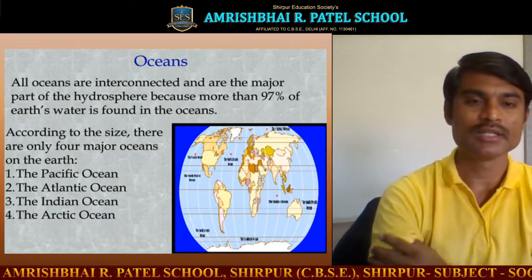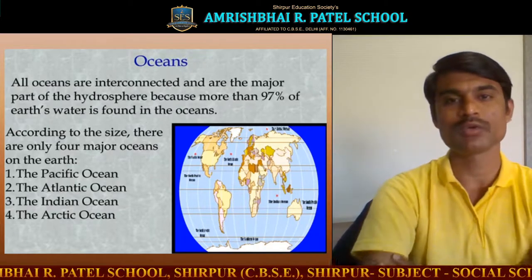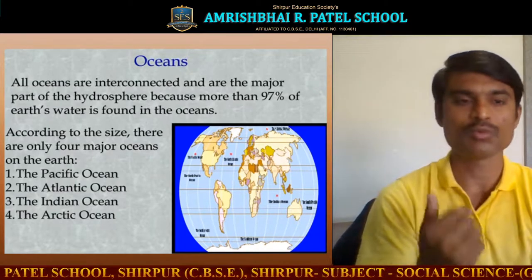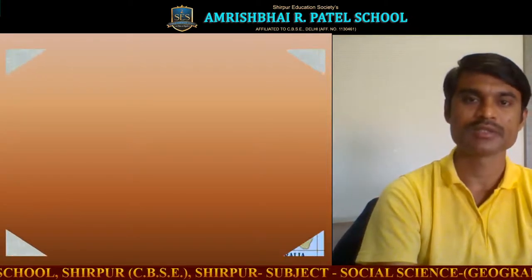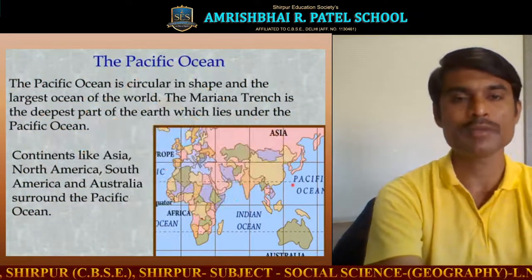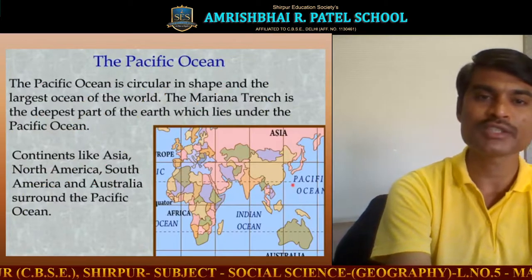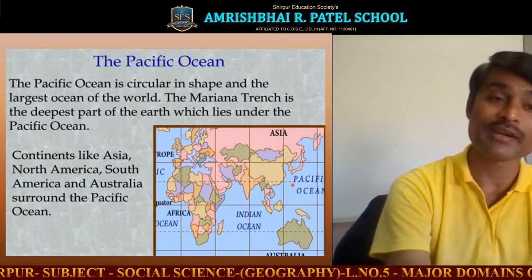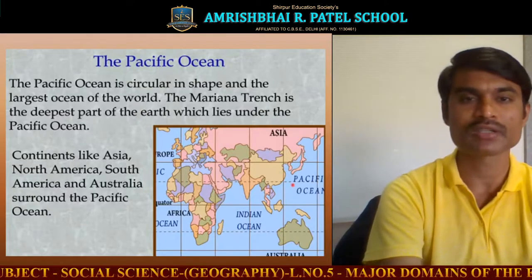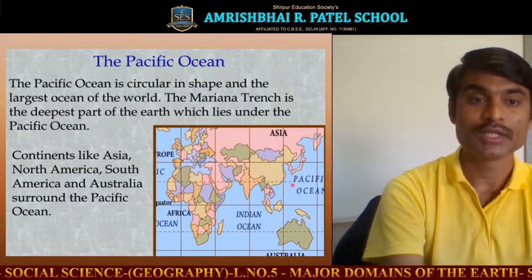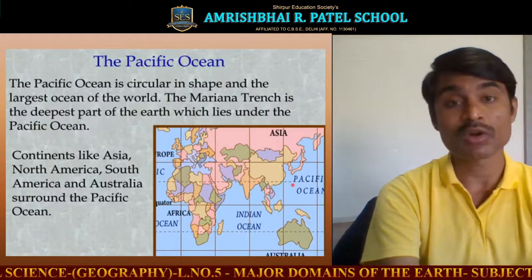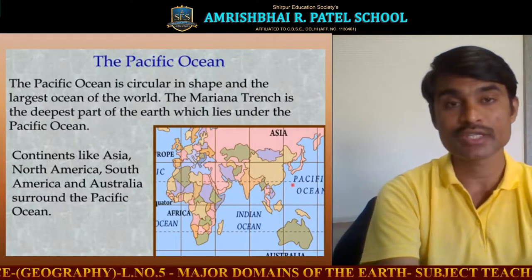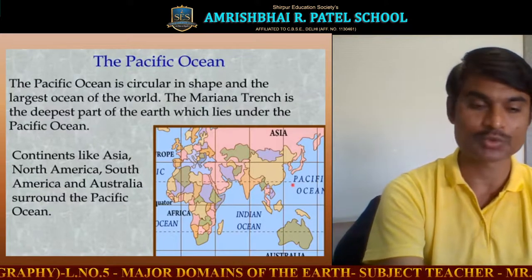Whatever blue you can see on the globe represents the water or the oceans. Let us learn about the Pacific Ocean. The Pacific Ocean is circular in shape and is the largest ocean in the world. The Mariana Trench, the deepest part of the earth, lies under the Pacific Ocean. Continents like Asia, North America, South America, and Australia surround the Pacific Ocean.